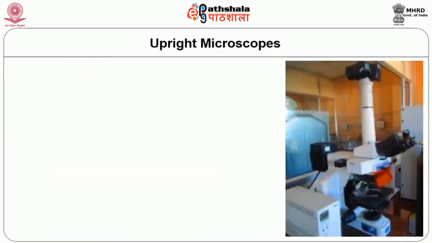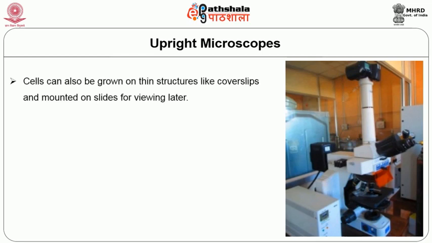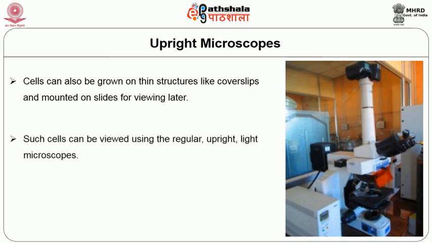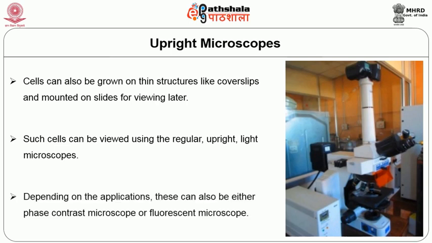Apart from the inverted microscope, an ATC facility should also be equipped with the upright microscope or the normal microscopes. This is because cells can also be grown on thin structures like cover slips or can be grown in suspension and then mounted on slides for viewing later. Such cells can be viewed using the regular upright light microscope. Depending on the applications, these can also be a phase contrast microscope or a fluorescent microscope.